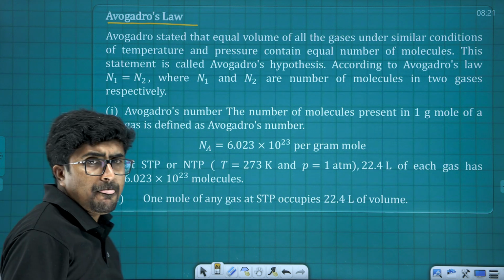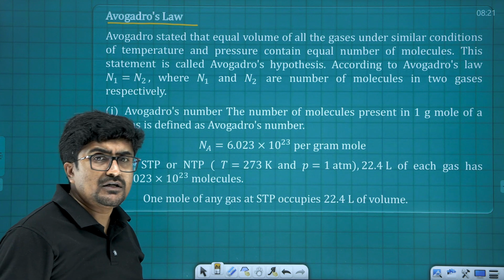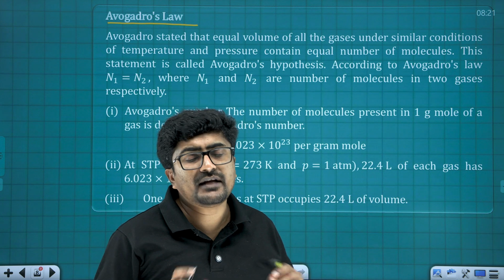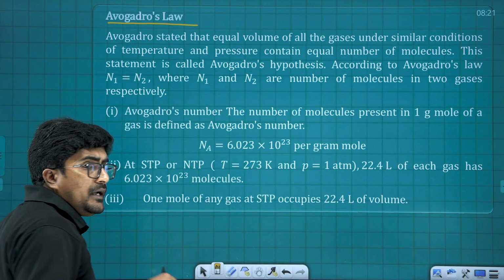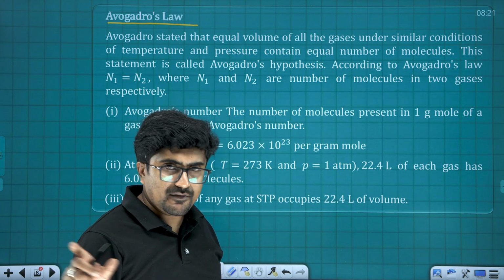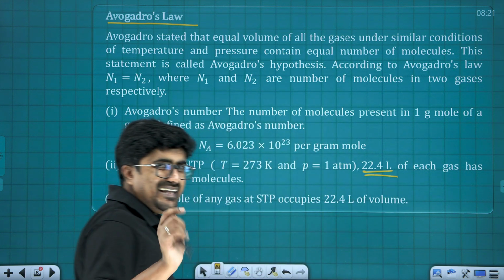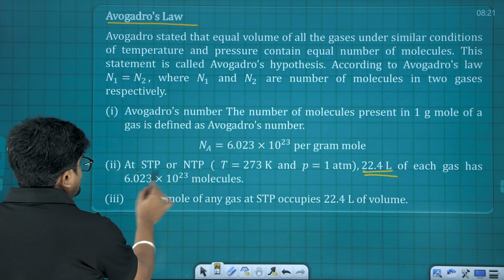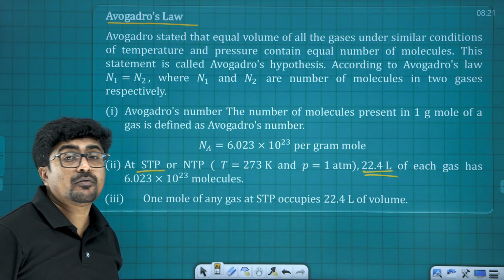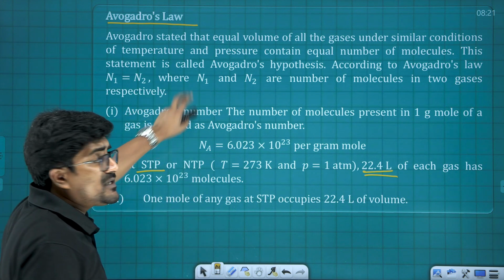Avogadro's law says that under equal pressure and temperature, all gases will have the same number of molecules present. That is what Avogadro's law says. And he defined that with an exact value, for a given volume and for a given temperature, that is 22.4 liter of each gas at STP will be having 6.023 into 10 to power 23 molecules. We call this number as what? Avogadro number.